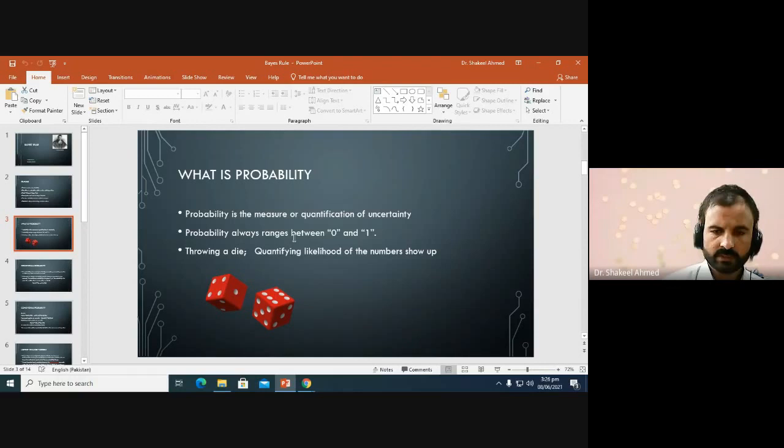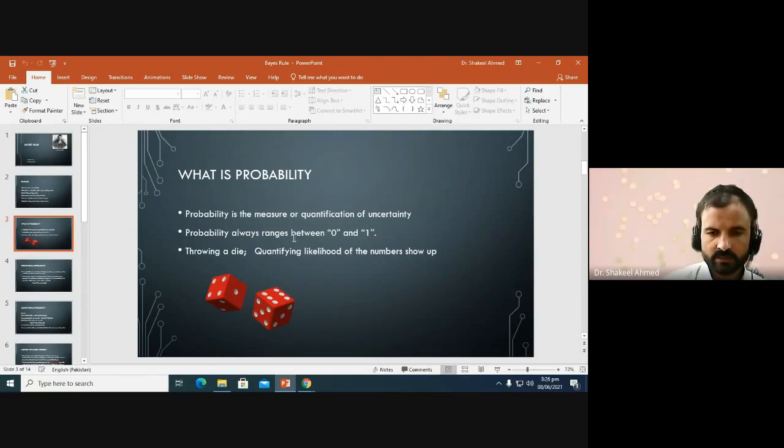So probability quantifies, or assigns a real number to, the chance of occurrence of some events which we are uncertain about.